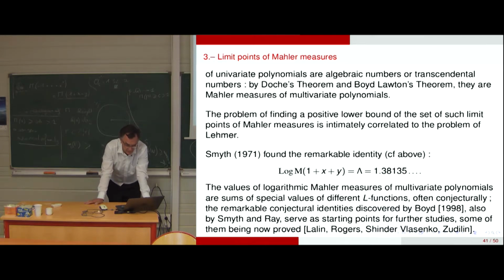And it's a way to pass from the Mahler measure of univariate polynomials to Mahler measures of multivariate polynomials, in several variables, and to understand the topology of the limit points of the set of Mahler measures. It's a very rich part of mathematics. The limit points of Mahler measures can be transcendental or algebraic.